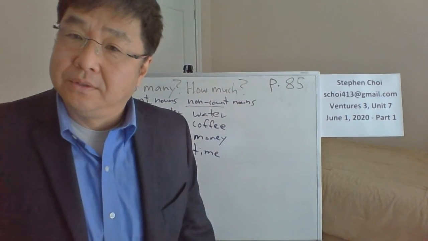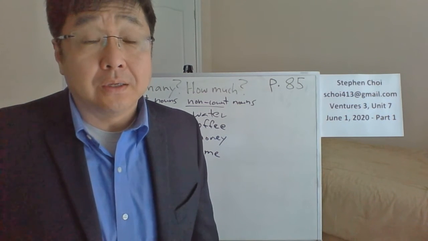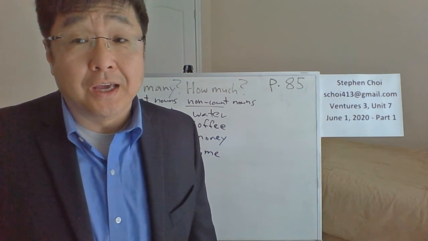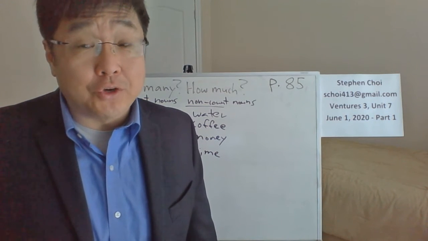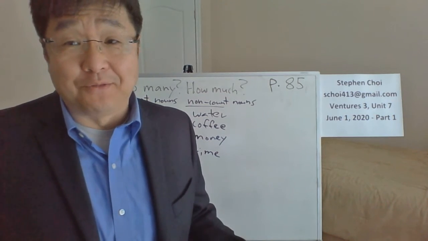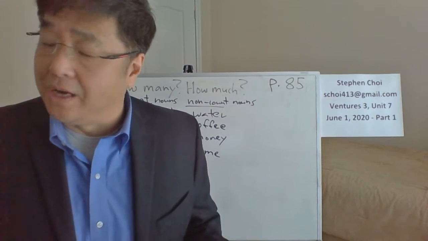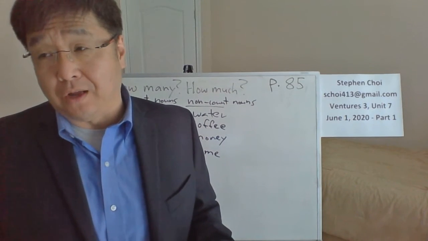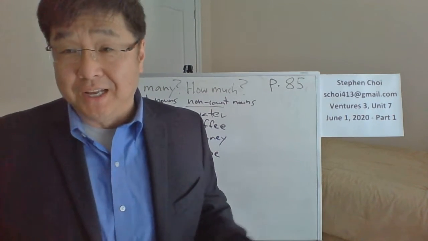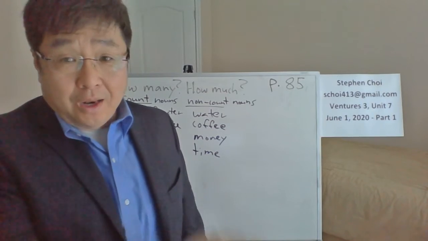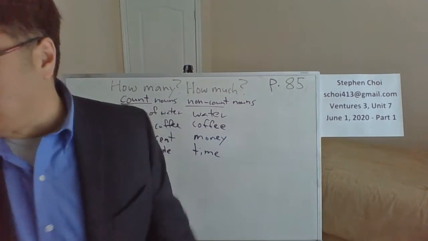How about love? Is love countable or non-countable? Do you say how much love do you have for me, or how many love do you have for me? So love is a non-count noun, right? You say much for love. I love you so much. You don't say I love you so many, right? You don't say one love, two loves, three loves. You don't do that. So that's a non-count.